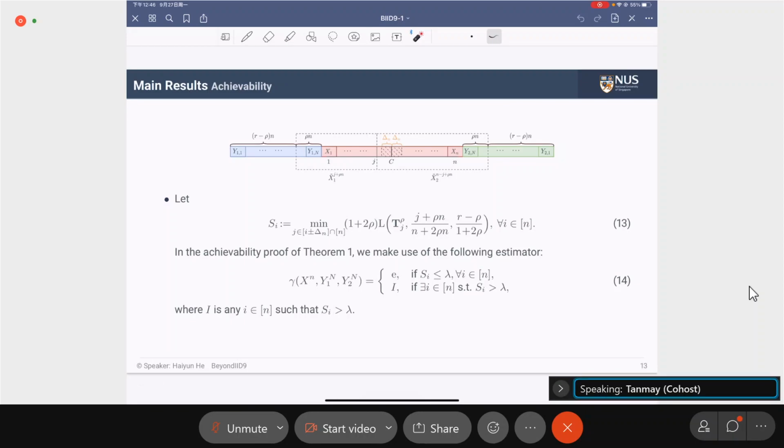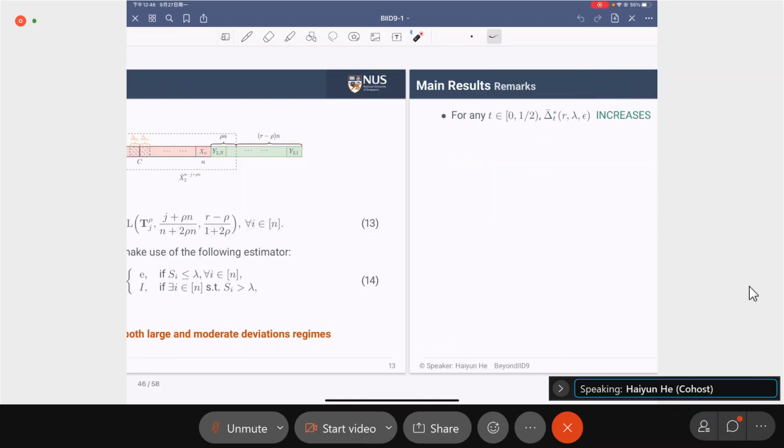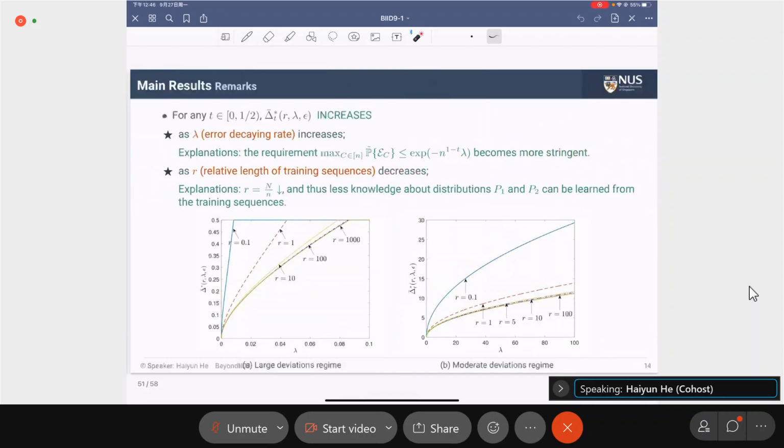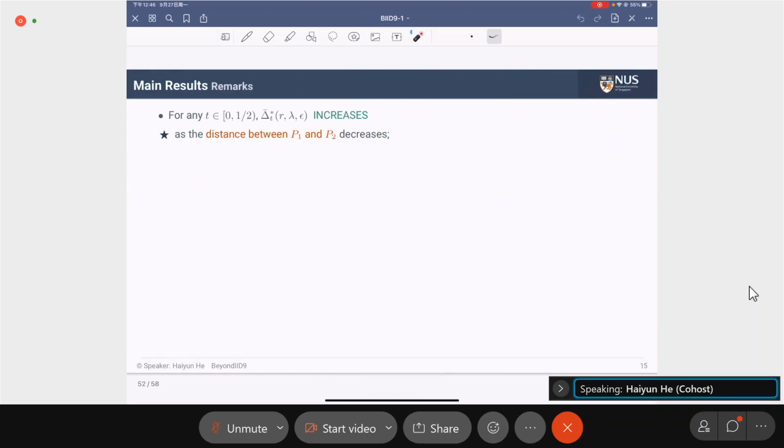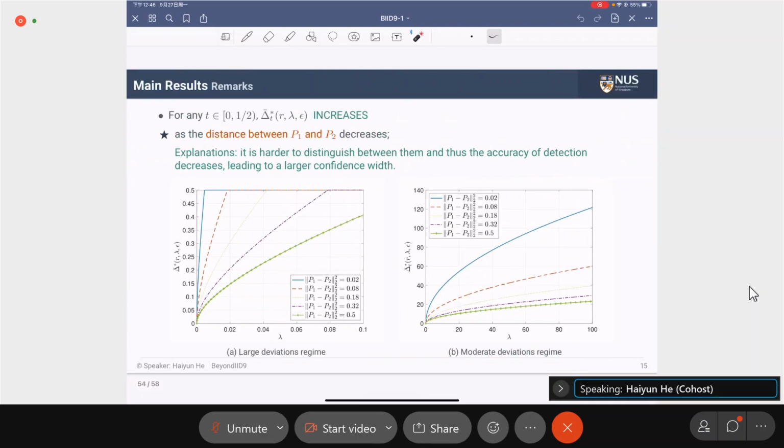Yeah, right. So we also prove that when rho is approximately equal to n to the power -1/4, it is asymptotically optimal. In these two figures, we can see that delta is an increasing function of lambda, that is the error decaying rate, and also a decreasing function of r, that is the ratio between the lengths of the training and test sequence, and also it's a decreasing function of the distance between P1 and P2.